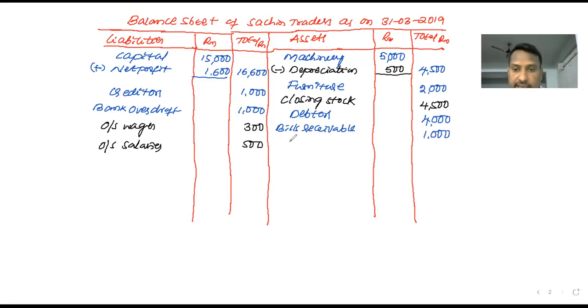Next, cash, balance of cash 3,000, and the last one on the asset side is an adjustment, prepaid insurance. Yes, prepaid insurance. If any expenses are paid in advance, they are treated as an asset. So insurance paid in advance, prepaid insurance is 400.